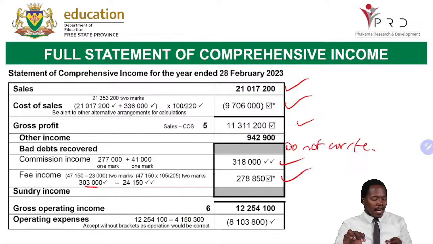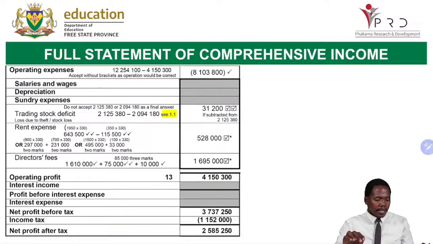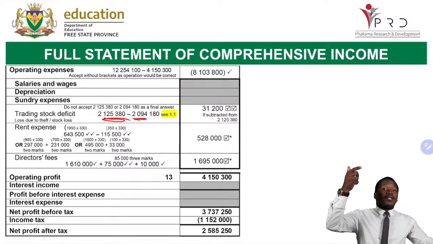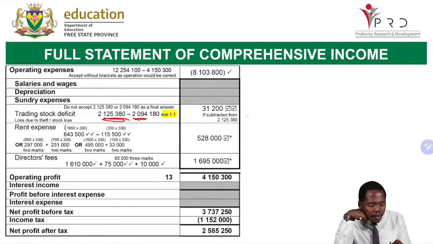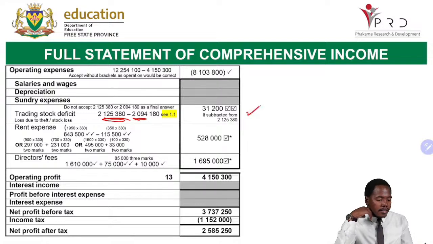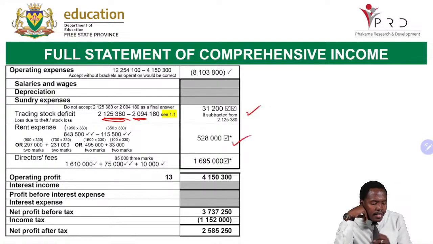Operating expenses now, we are going to check how we determined those. For our operating expenses, trading stock deficit, because we've realized the deficit, that is why we don't see it up there. We got our 31,200. Rent expense, we've already done it, is 528,000. Directors' fees, we've already done it. It's 1,695,000.